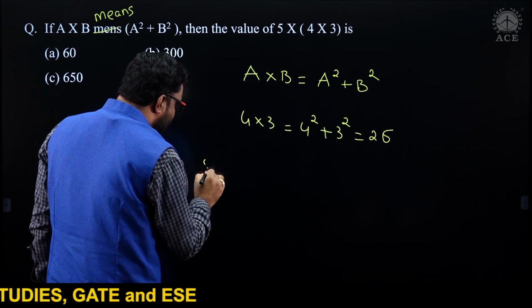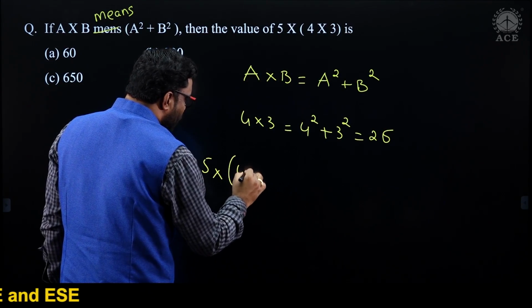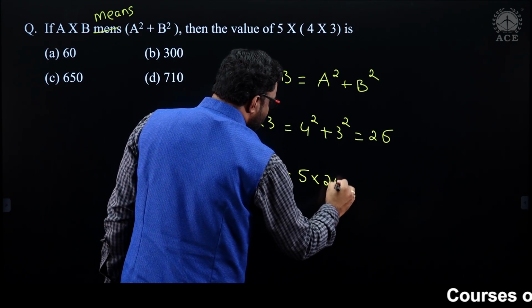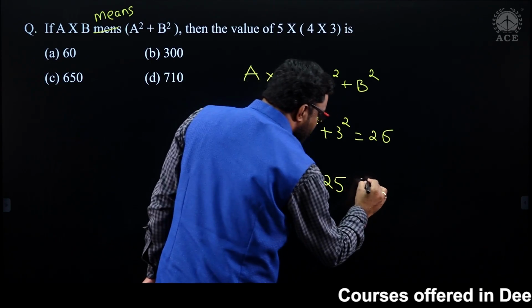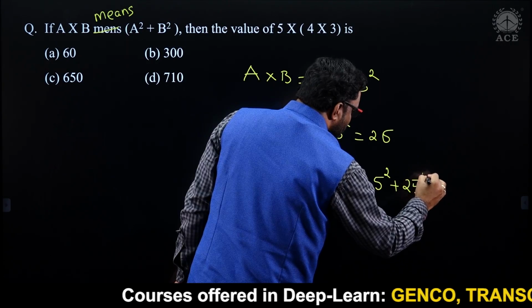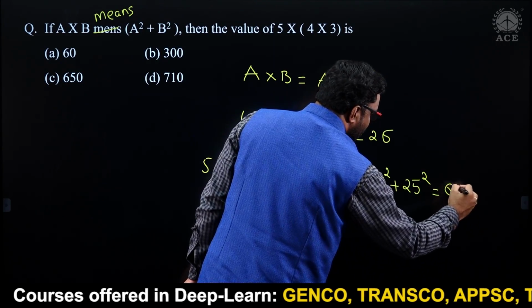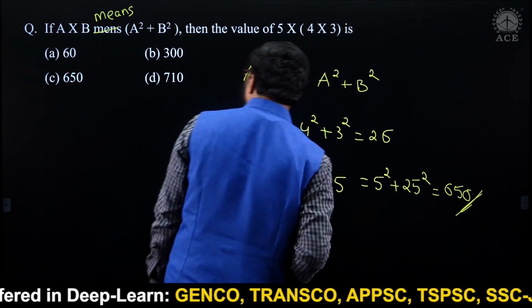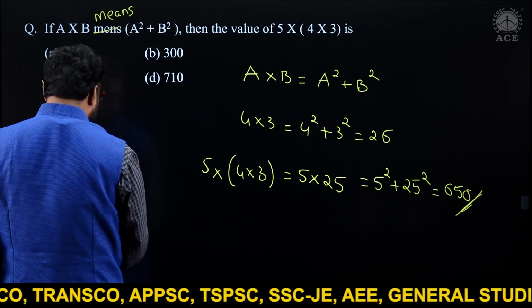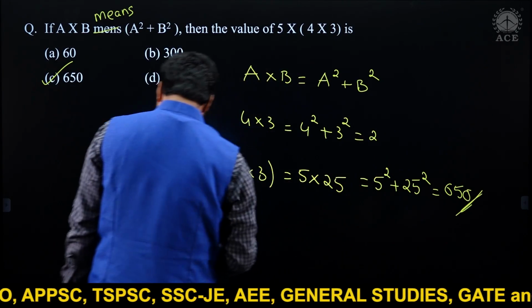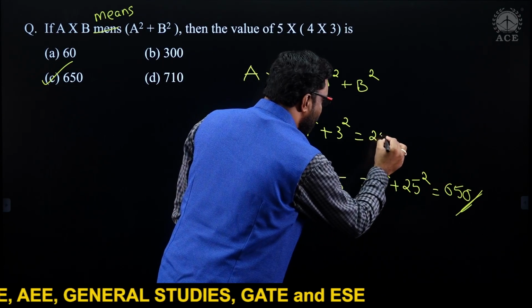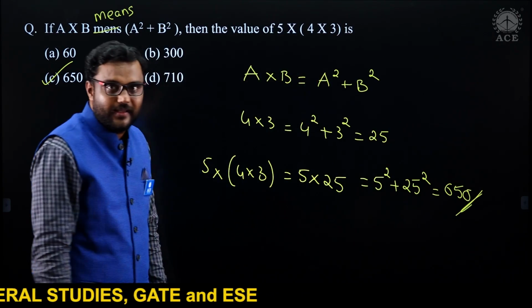Now 5 into 4 into 3 is 5 into 25. As per the question, A into B is A square plus B square. They already gave a definition, and we should apply that. So we get 650 here. This is a very easy question which will take hardly 30 seconds for you to solve. So hope you understand this.